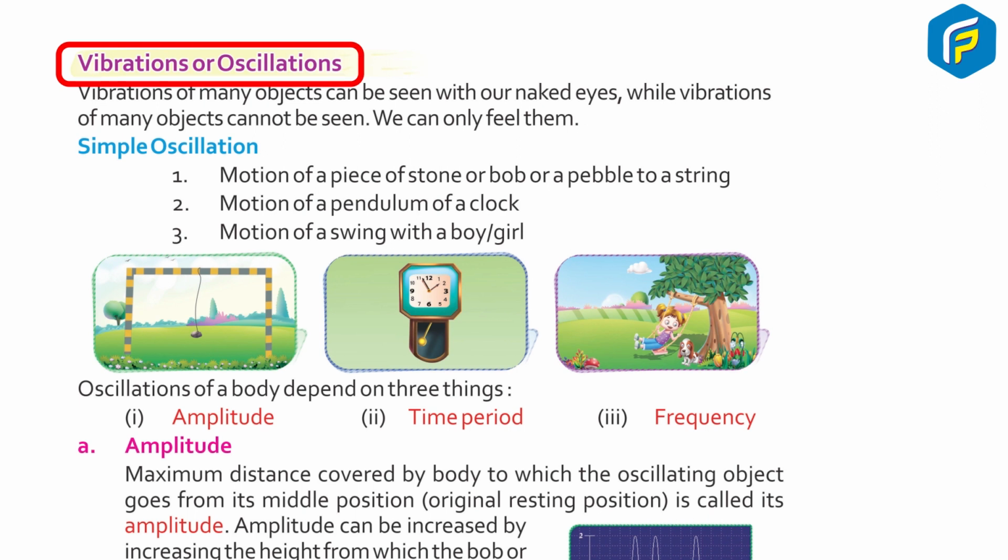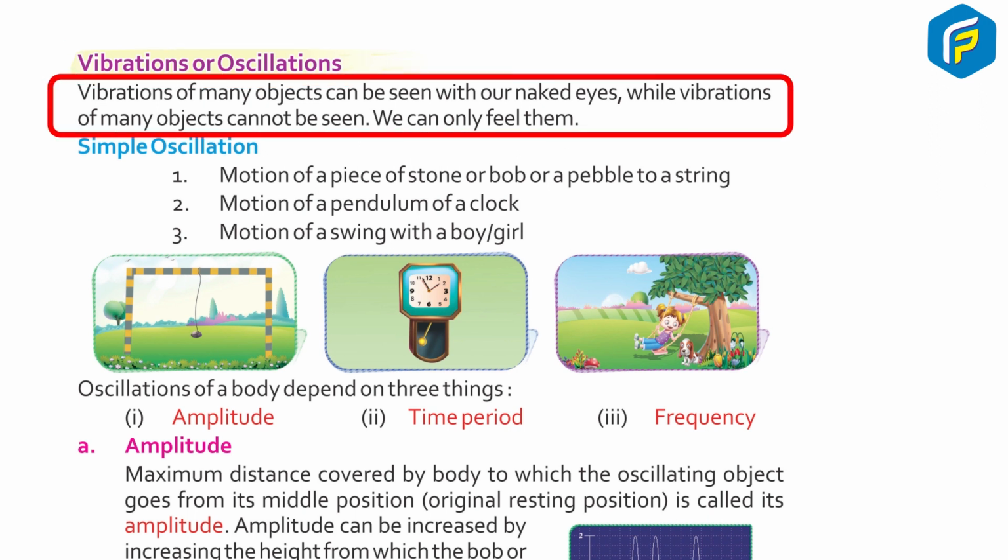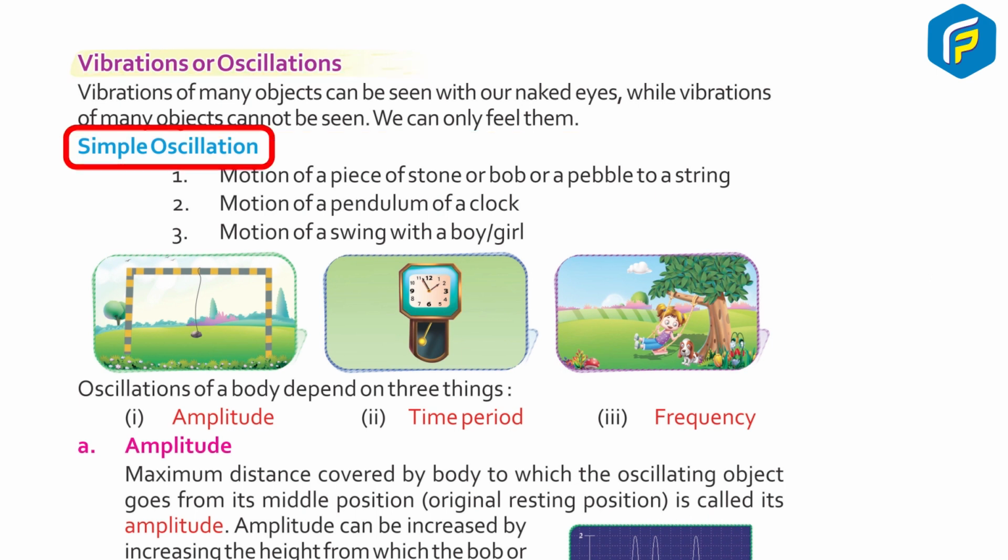Vibrations or oscillations. Vibration of many objects can be seen with our naked eyes, while vibration of many things cannot be seen. We can only feel them. Simple oscillation. 1.